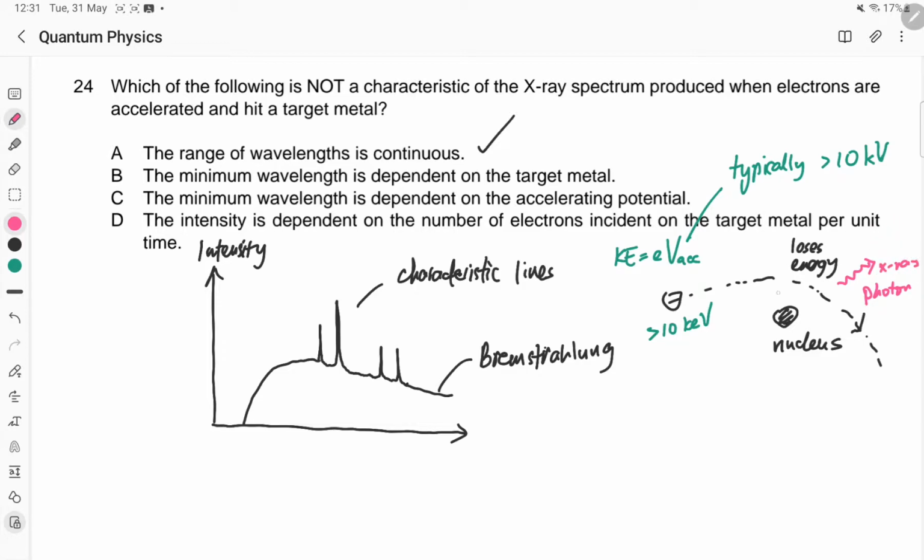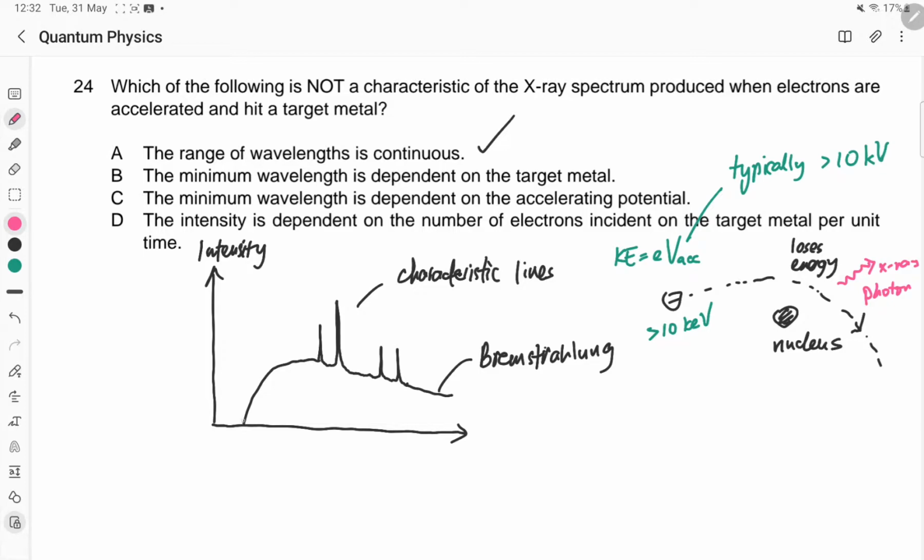And so all the electrons that fire at the matter could lose any amount of energy, because there's no rule saying how much you can lose. Therefore, all these X-ray photons produced can be of any energy. That's why we see a continuous spectrum. And that's the bremsstrahlung we're talking about. Next, the minimum wavelength is dependent on the target matter.